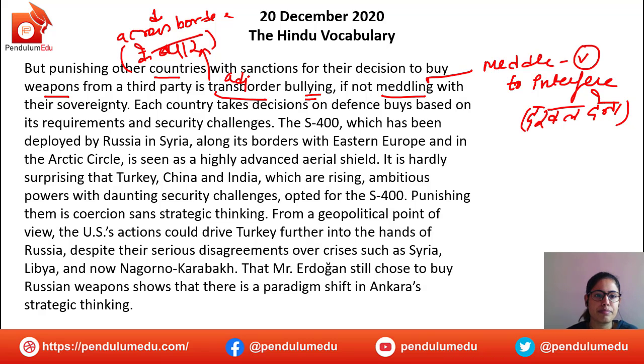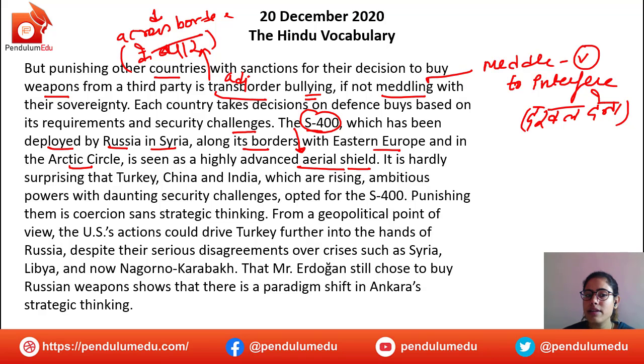You're bullying the country. Each country takes decisions on defense based on its requirements and security challenges. The S-400, which has been deployed by Russia in Syria, along its borders with Eastern Europe and in the Arctic Circle, is seen as a highly advanced aerial shield. So S-400 has this beautiful benefit. It is an advanced aerial shield that can be utilized and used to the best of its purpose.